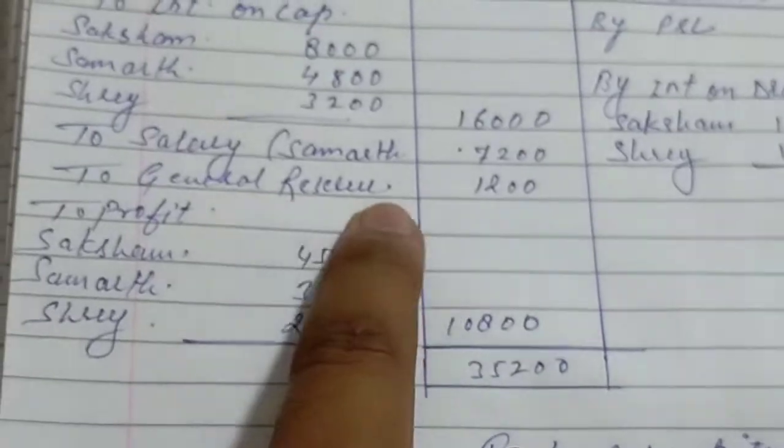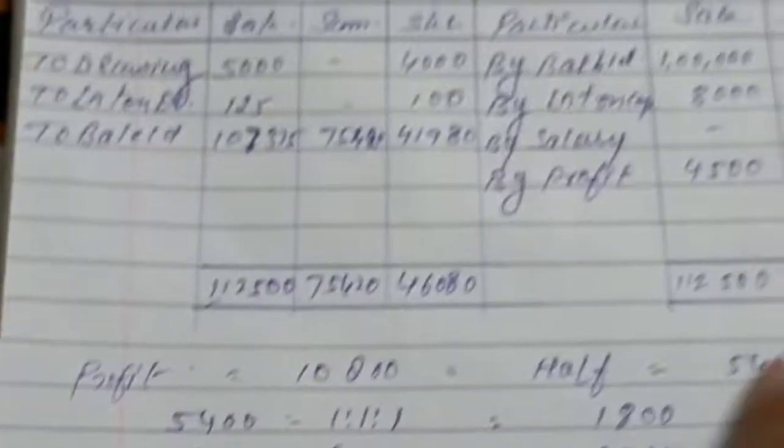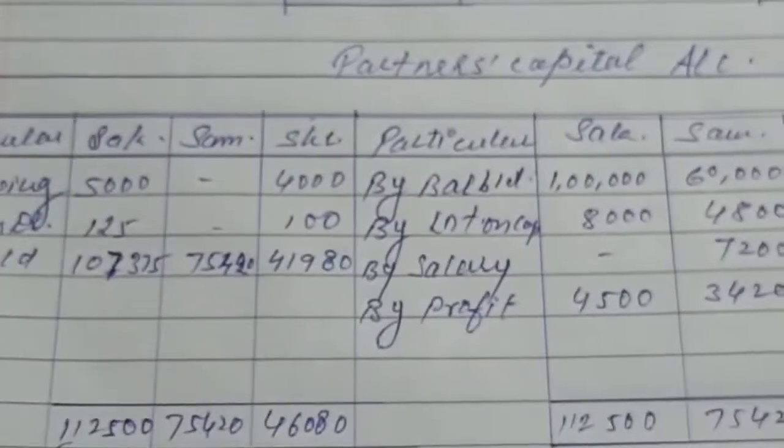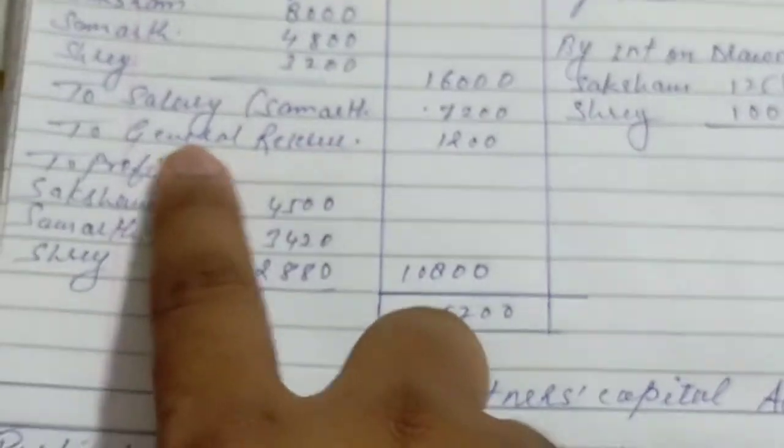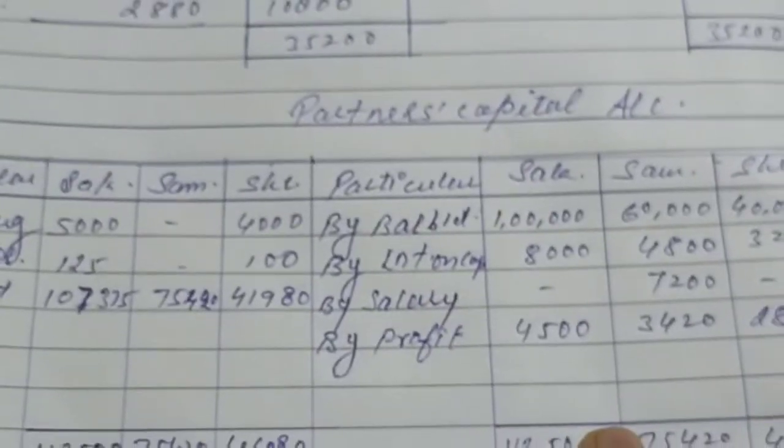Now you can see why we are not transferring this value 1,200: because this is general, it is not related to any partner. We are preparing a partner capital account, which means it relates to the partner. General reserve is not related to the partner, that's why we are not transferring it into the partner capital account.